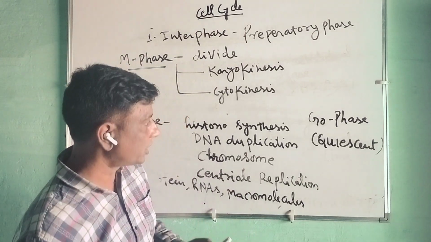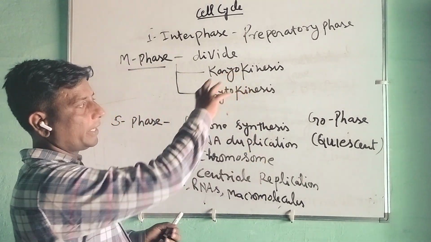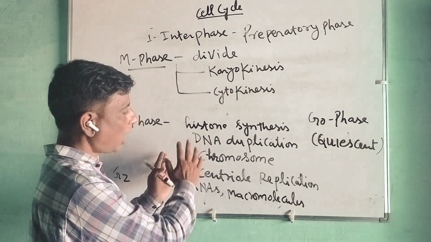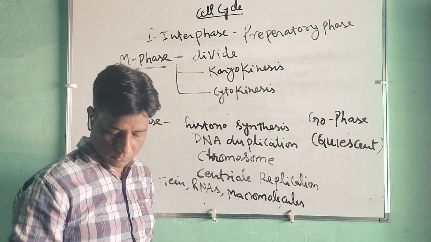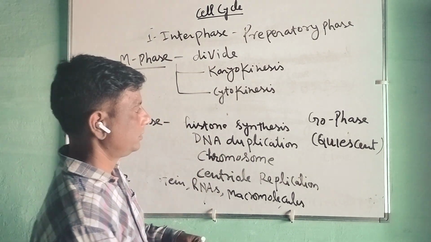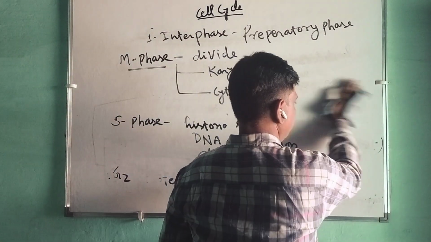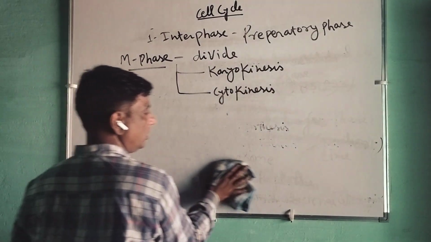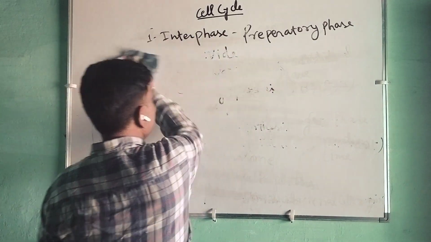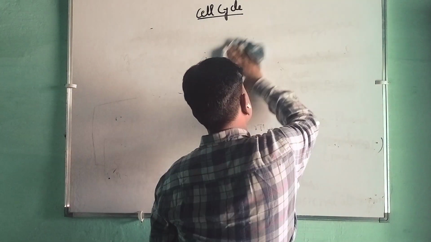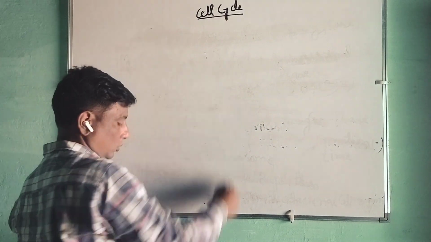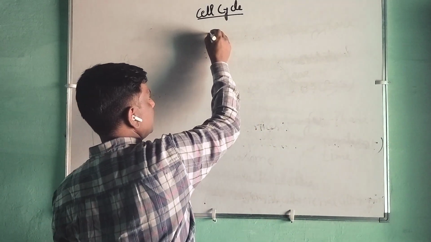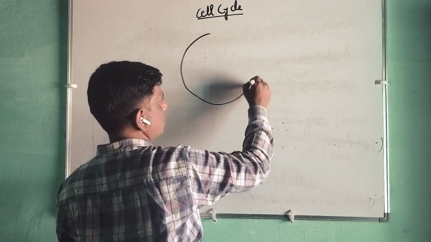Now, if we draw a diagram of the cell cycle, how will it look for a human cell? See, the revision will also take place and the actual form will come like this for the human cell cycle. I have told you the generation time is 24 hours. Here this is the cell.